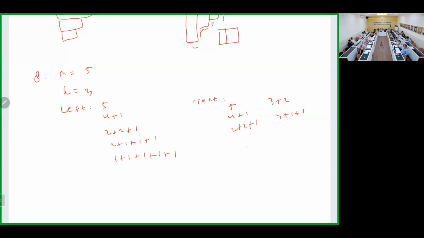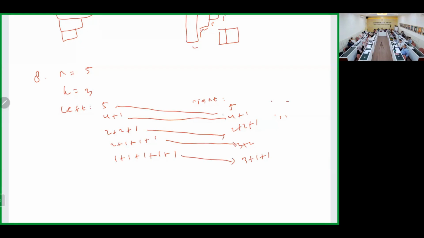So how to make the bijection? I think I move it here: 3 plus 2, 3 plus 1 plus 1. How to get the bijection? 5 goes to 5, 4 plus 1, and then? Okay, plus 1 plus 1, 3 plus 1. Last to the last. Okay. How to define the bijection?